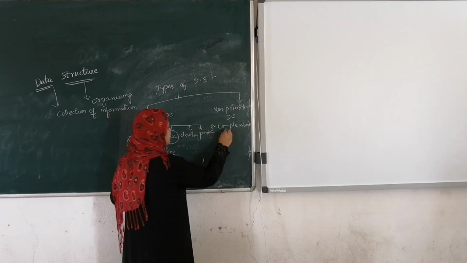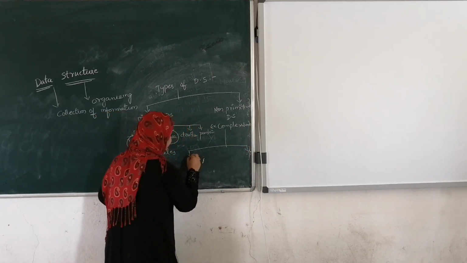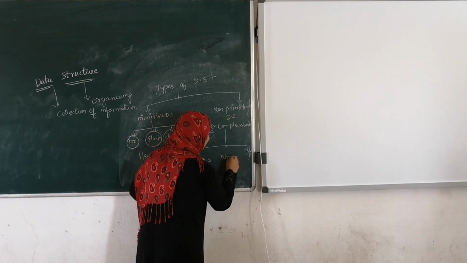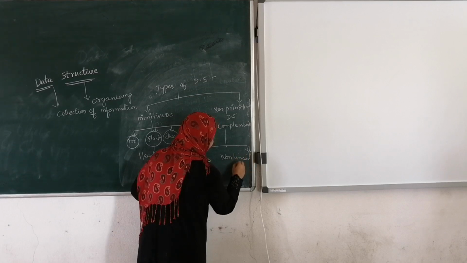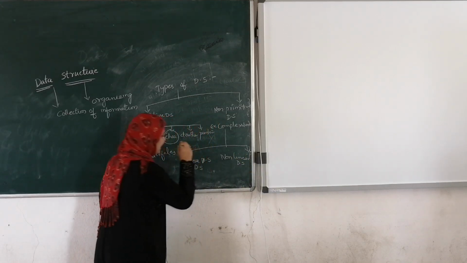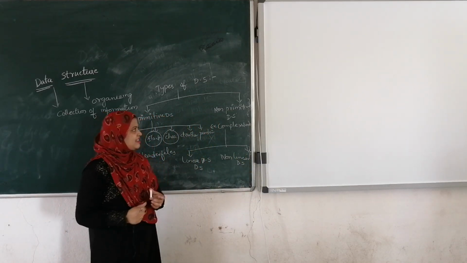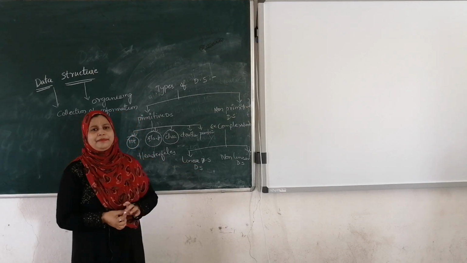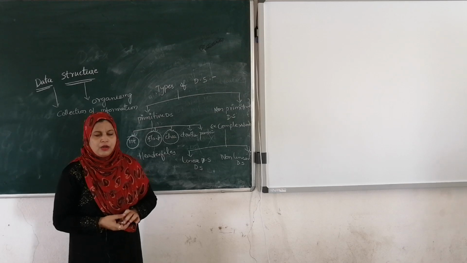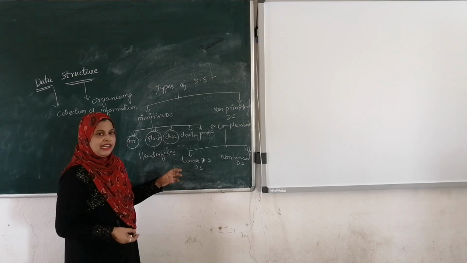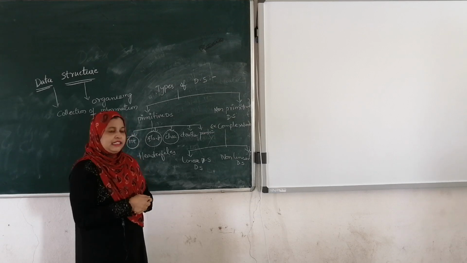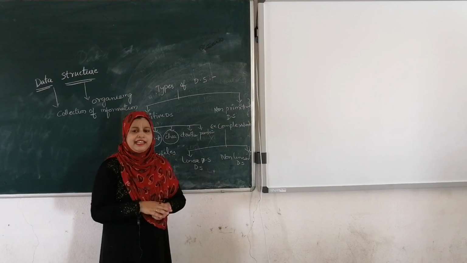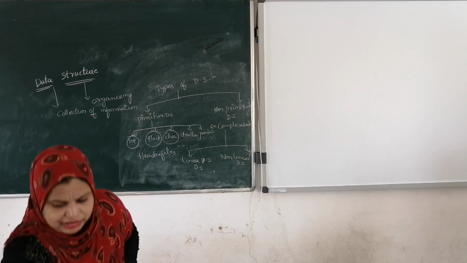Non-primitive data structures are again divided into two parts: linear data structures and non-linear data structures. What do we mean by linear data structure? In a linear data structure, all the elements are arranged in linear order. Linear order means sequential order. Whereas in a non-linear data structure, elements are arranged in non-linear order.